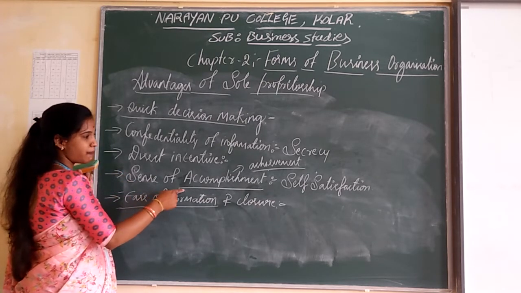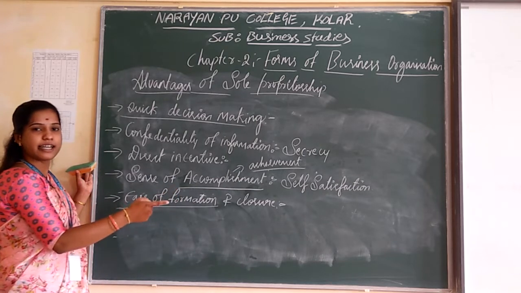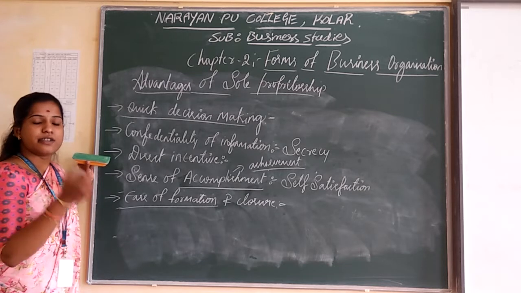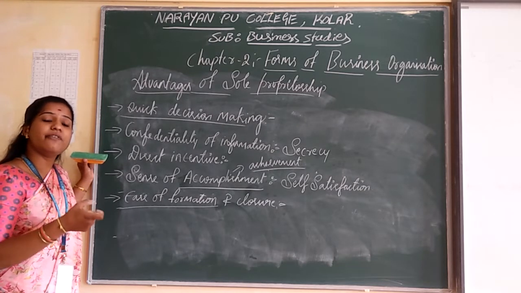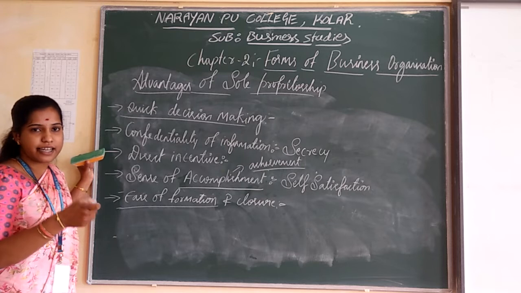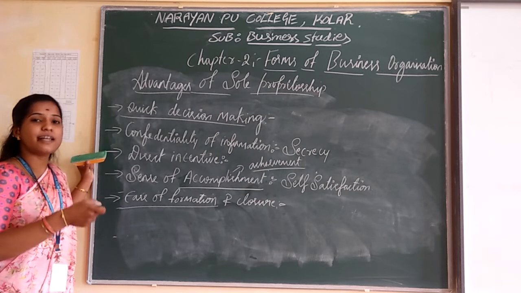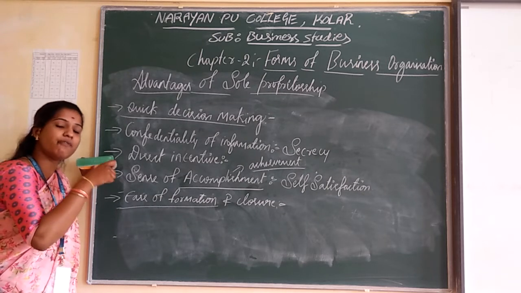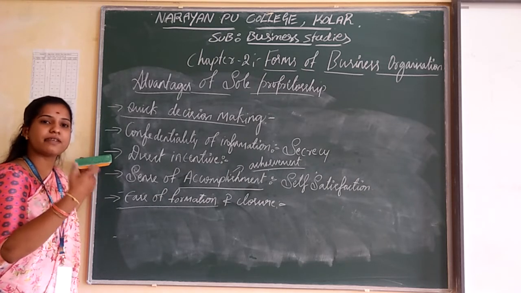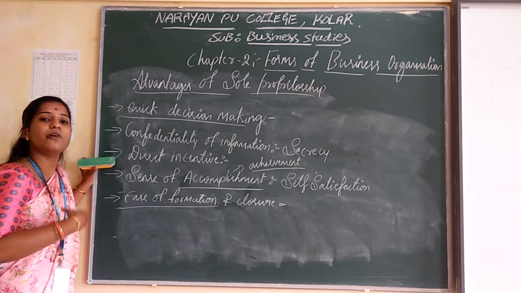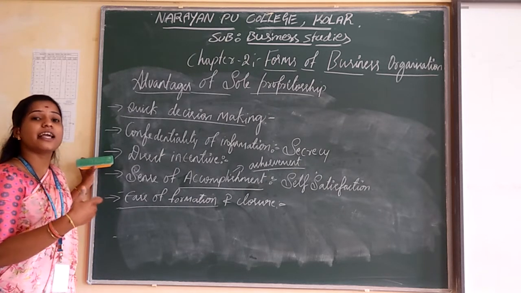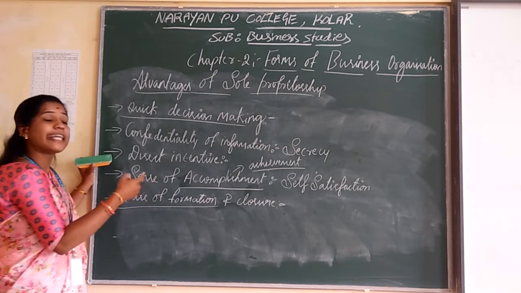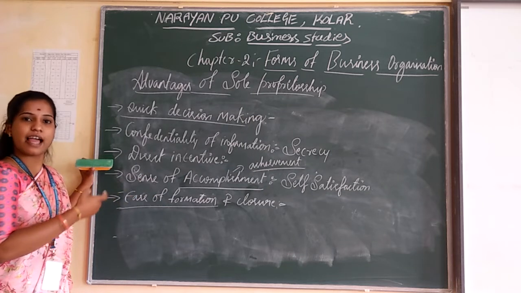The word accomplishment indicates achievement. Whoever is going to make a business organization is involved in their business activity. Here they are going to get their self-satisfaction, and it also shows the capabilities of their business activities.